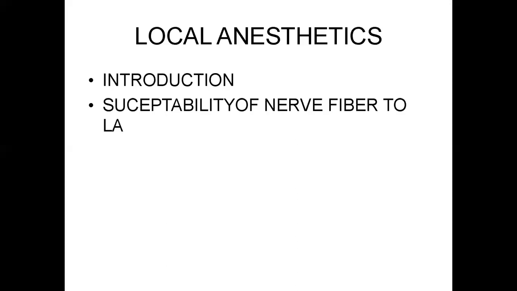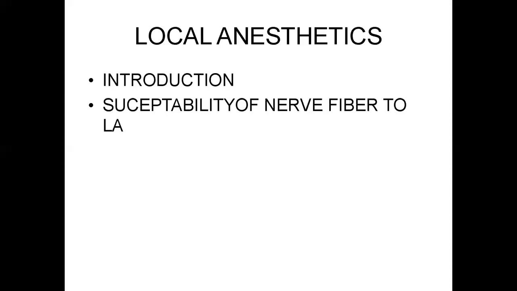Heavily myelinated nerve fibers are susceptible last. Lightly myelinated fibers like B and C fibers are the first affected.